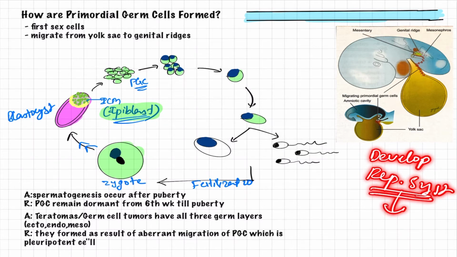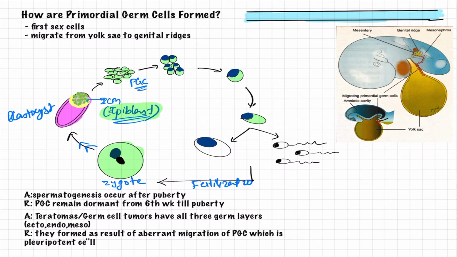I will be dealing with that in detail in another video on embryology of the reproductive system. Now you just have to remember that they migrate from the yolk sac to the genital ridges, and in the genital ridges they stay in the dormant stage.